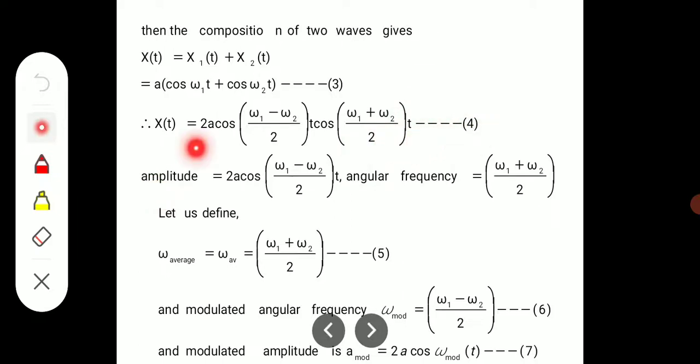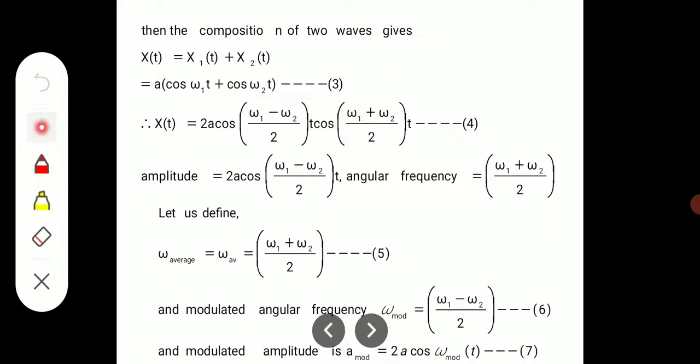And the first term, 2A cos of (omega 1 minus omega 2) by 2 t, is considered as the amplitude, and the second term is considered as the frequency.